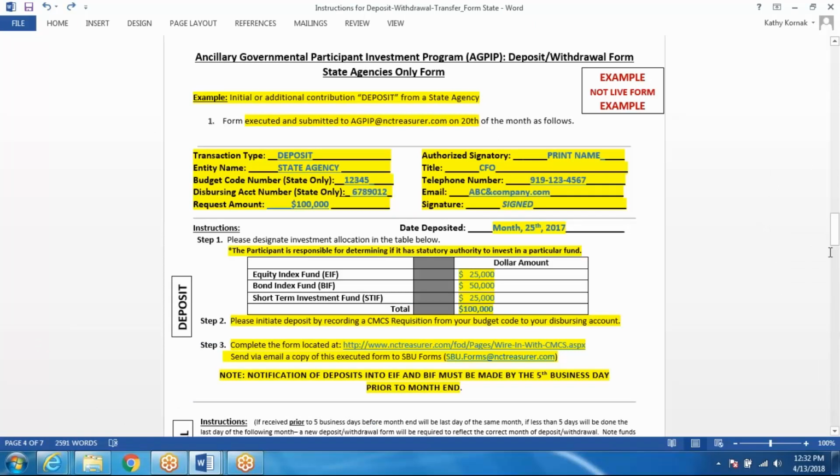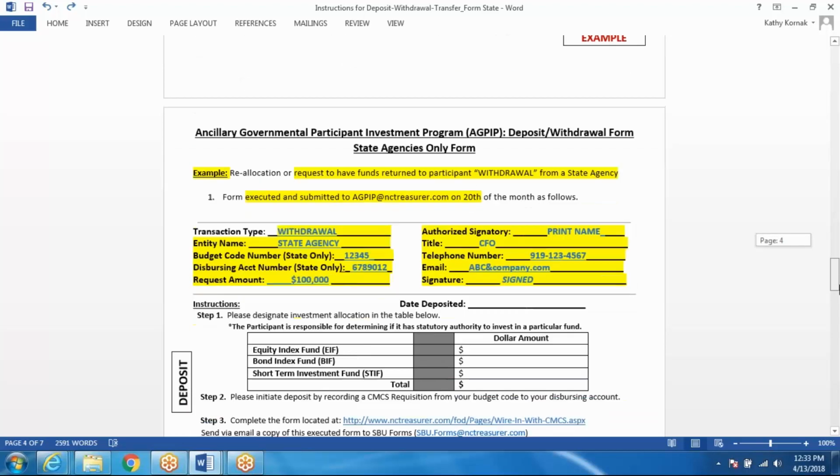Starting with deposit form, you'll see that at the top, we'll complete the transaction type as a deposit. We'll state your entity name. It will not state state agency, but your actual agency name. You'll complete your budget code and disbursing account numbers. Your budget code is a 5-digit code, while your disbursing account should be a 7-digit code. The total amount of your request, and then complete your authorized signatory name, title, telephone number, email, and they need to execute this form. The date deposited will again be the date that it is wired in, and you'll send out your allocation.